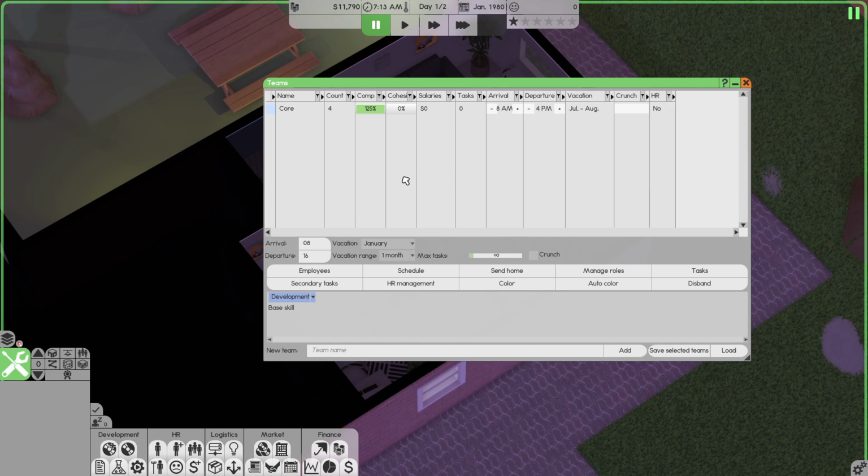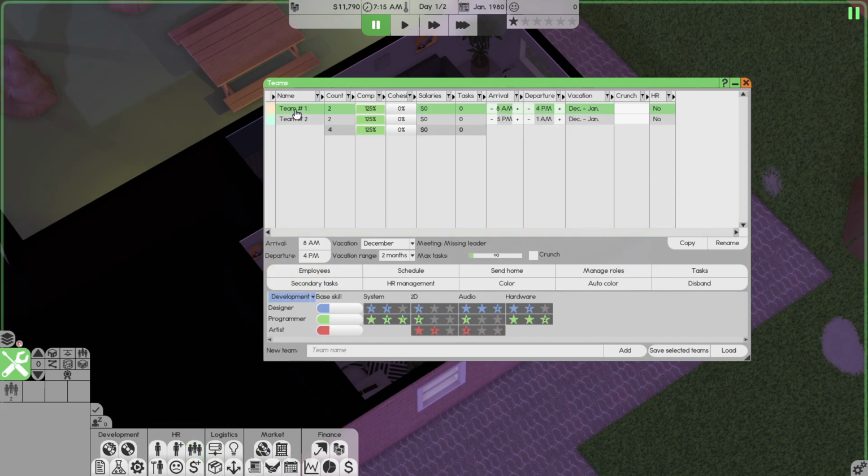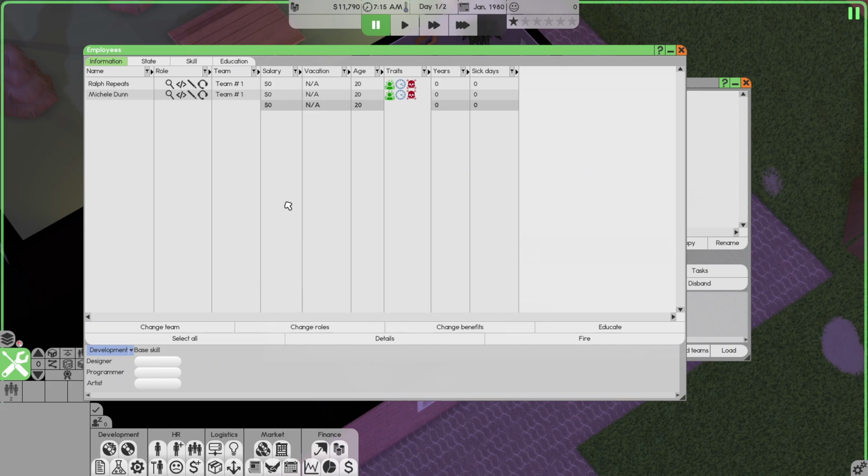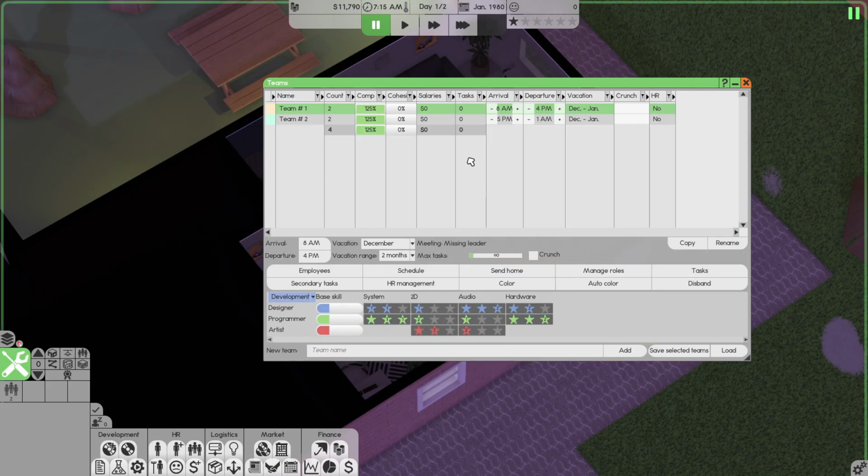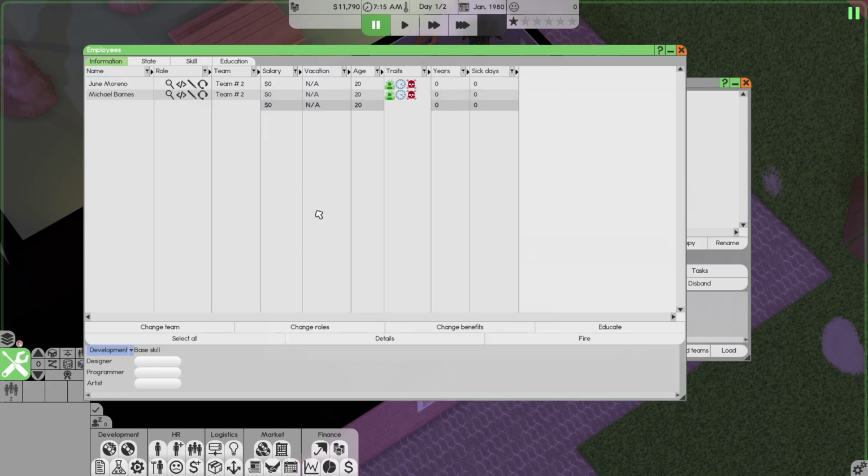This is the workaround. If you take a look, team number 1, we have Ralph and Michelle. They will come in from 8 a.m. to 4 p.m. They can take vacation year round. Team number 2 comes in at 5 p.m. to 1 a.m., and that will be June and Michael.